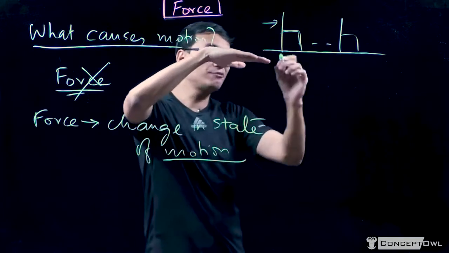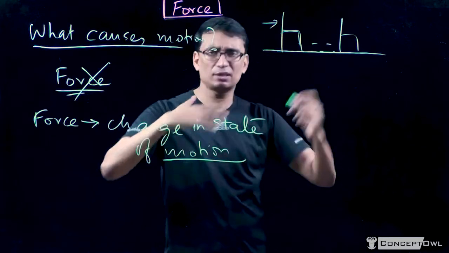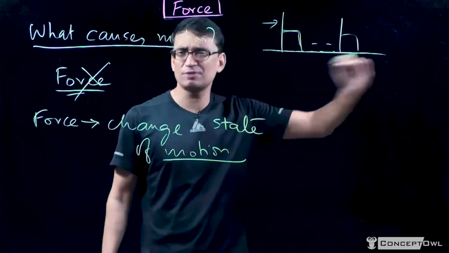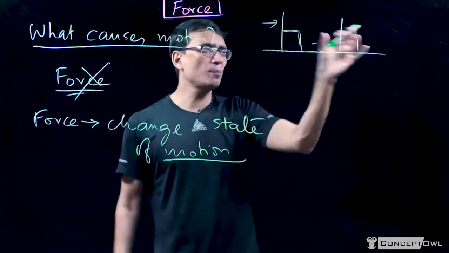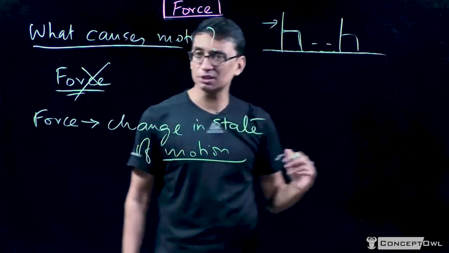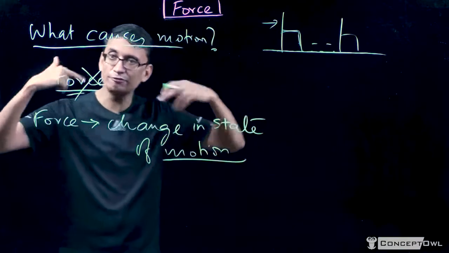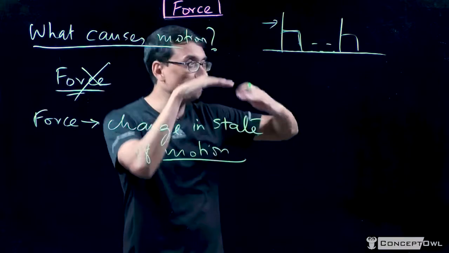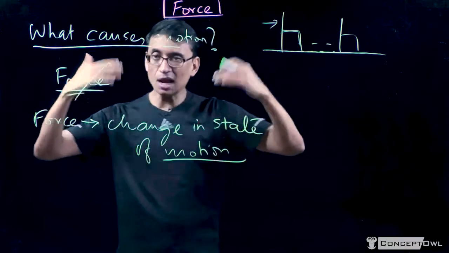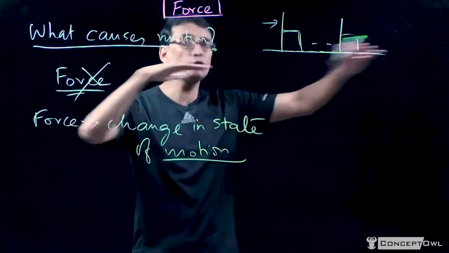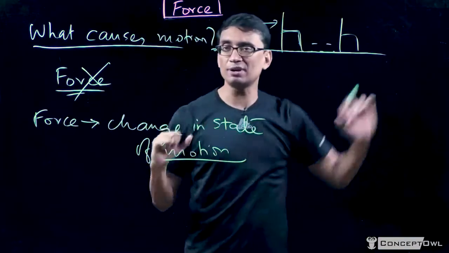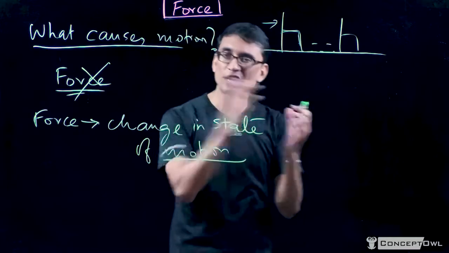Here the surface was a normal floor, a rough surface. Now what if I had kept this on, let us say, an ice-like surface, very smooth? Instead of the chair stopping here, the chair may have gone much further. You can visualize that if the surface became smoother and smoother, it would go farther and farther. And in an ideal scenario, if the friction was zero, the surface was absolutely smooth, this chair would keep moving forever. It would not require a force to keep it moving.